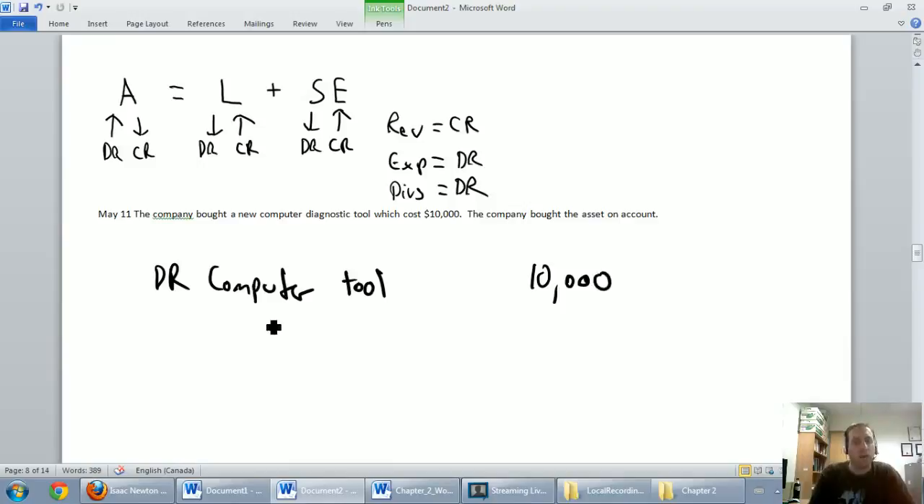Now, normally, again, we buy something, we credit cash if we pay cash. In this case, we bought the asset on account. That accounts payable is coming up again here. We have a liability. We owe these guys money. We owe them $10,000. It's a liability going up. I didn't owe them anything on May 10th. I owe them 10 grand on May 11th. That liability is increasing. So I'm going to credit my favorite credit, accounts payable. I credit that for $10,000. I'm going to put a date on this. And again, my description would be purchased a computer diagnostic tool on account. I mean, pretty straightforward. Okay, let's move on.